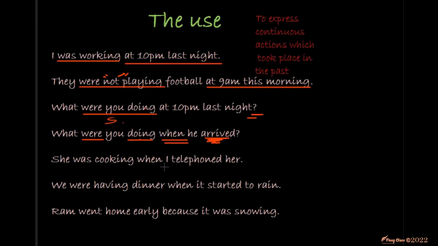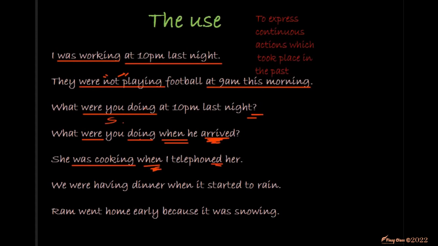She was cooking when I telephoned her. She was cooking: this is the verb in the past continuous. When I telephoned her: when we have "when", this is the action that interrupted the first one. We put it in the simple past. Telephone is a regular verb, we just added -ed.